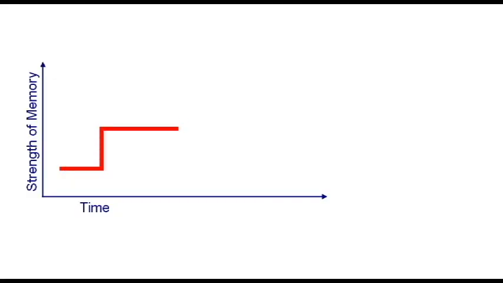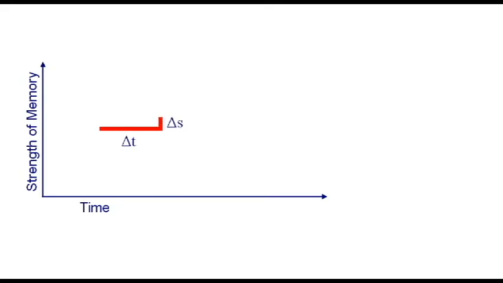Plotting the strength of memory over time, we see that it makes discrete jumps with each subsequent reinforcement event. The amount by which memory is strengthened depends on the amount of time that has elapsed since the last event. If the temporal spacing between events is too small, the brain doesn't have time to assimilate the new information, and the second event doesn't strengthen the memory at all.